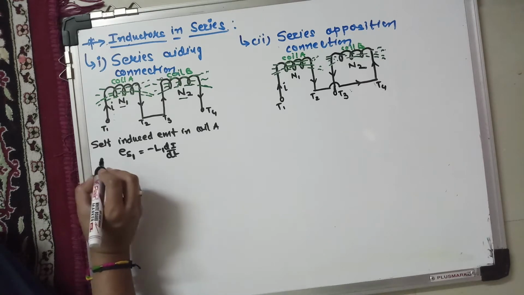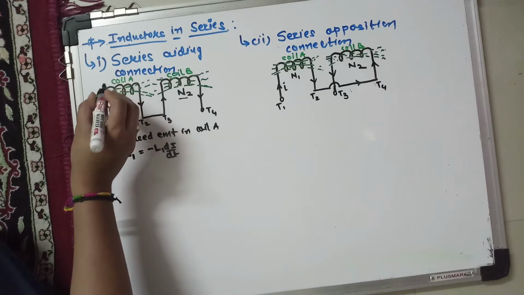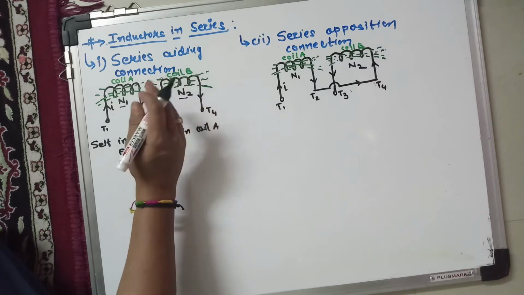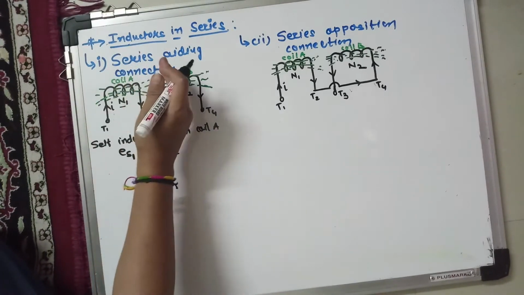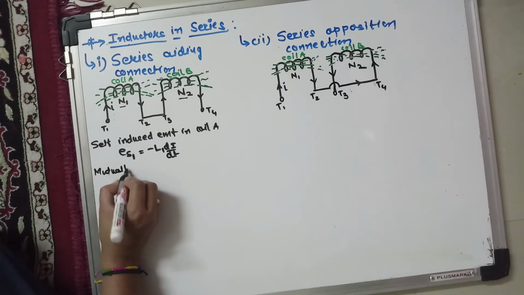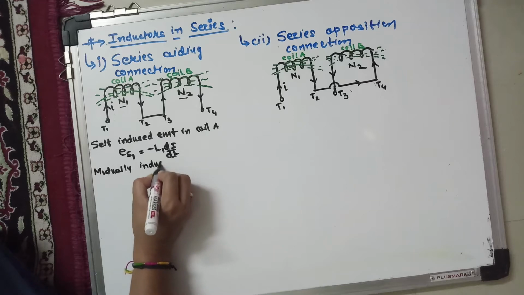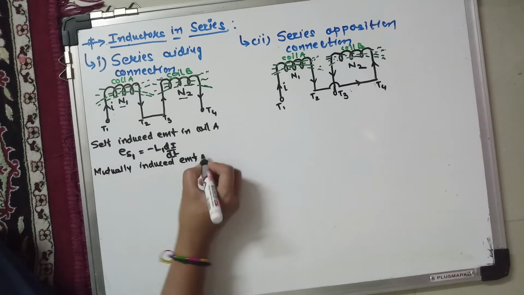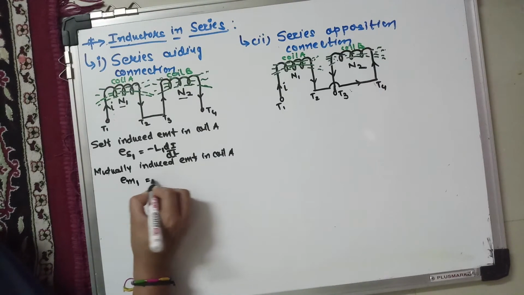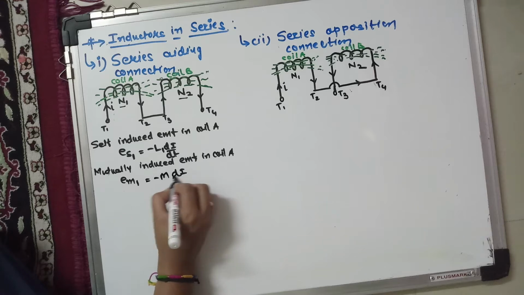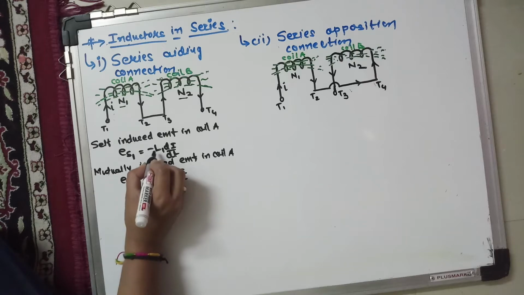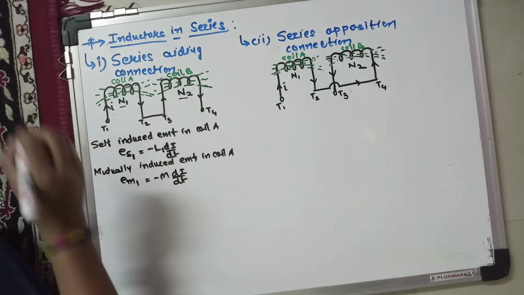In the same way, the mutually induced EMF in coil A is due to the current flowing in coil B and the flux linkage with coil A due to coil B. That is given by EM1 equals minus M di by dt, where M is the mutual inductance, and L1 is the self inductance of coil A.